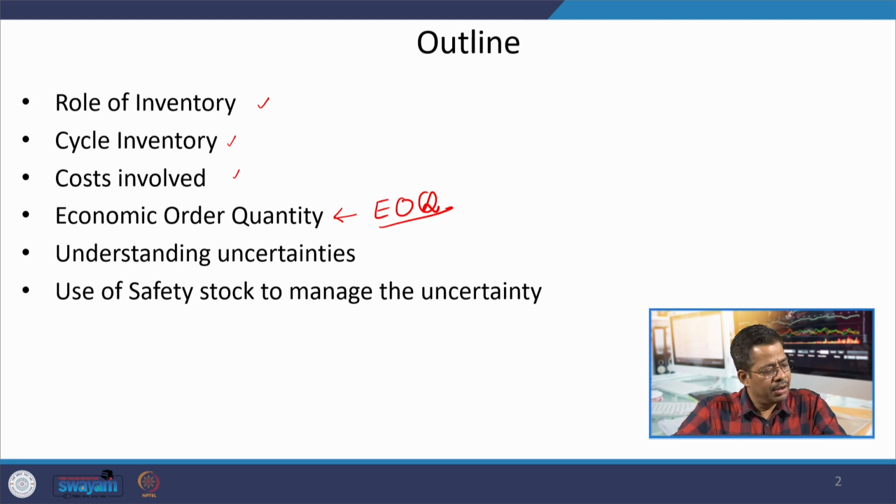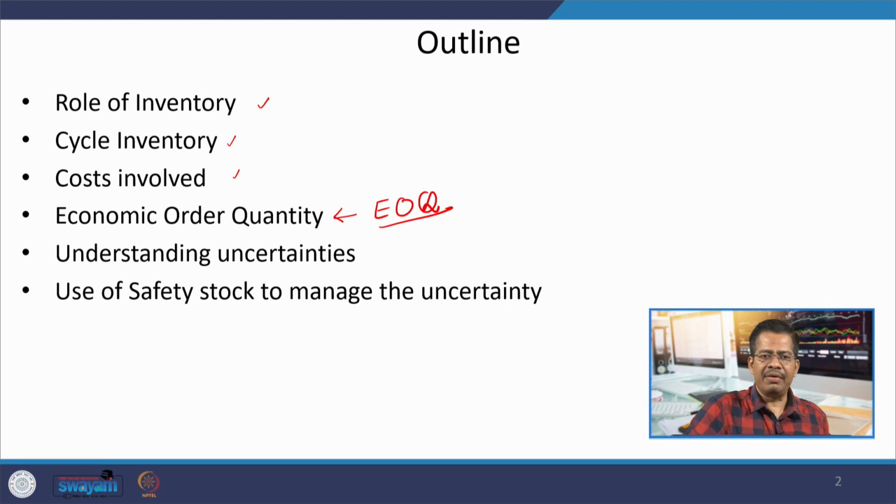But all of you will know from your common sense that it is next to impossible to say that the demand will be of 100 units. It is quite possible that it may be 98 also, or it may go up to 105 also. So, considering all those uncertainties, how should we plan our inventory management? That will be the more important discussion in this particular session.